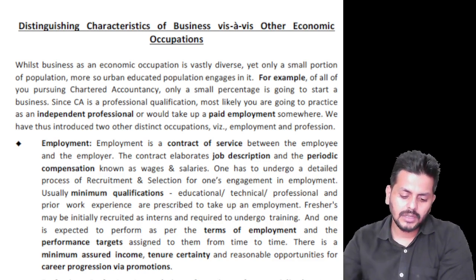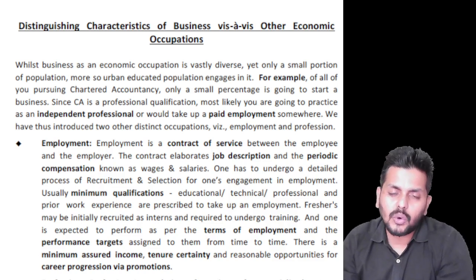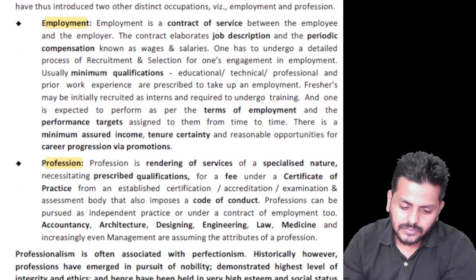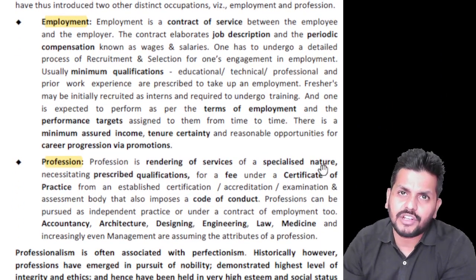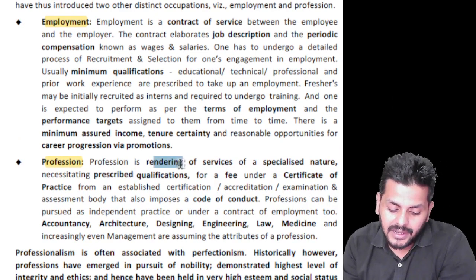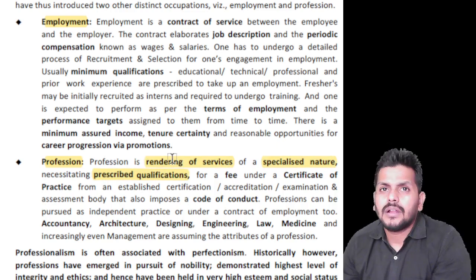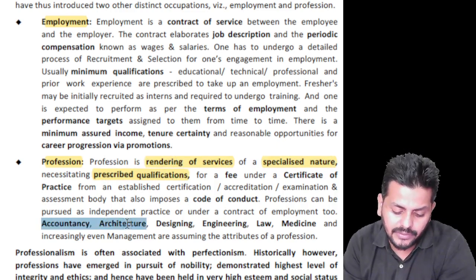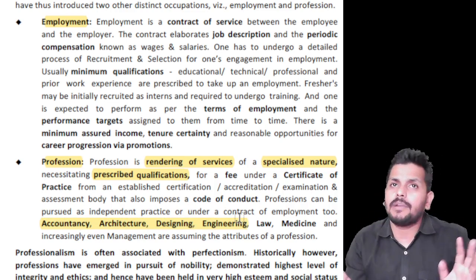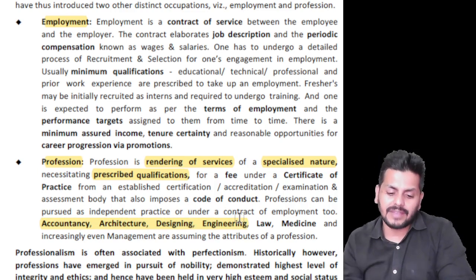And then moving on, one more important concept in the very first chapter is how these two are distinguished: employment and profession. I think by now all of you have a clear idea about what employment and profession are. A profession is like people like me who are in practice, chartered accountants in practice, rendering services of a specialized nature with prescribed qualifications. Chartered accountant, doctor, architecture, designing, all those are various professions. While in employment, you are working under an organization on a specific job description. This is what we are expecting you to do. This is what your job role is.